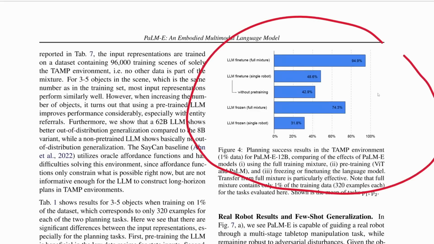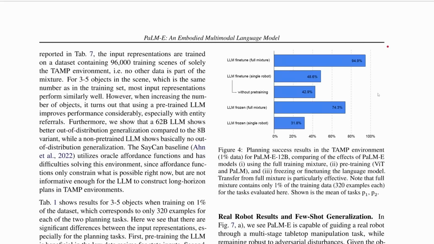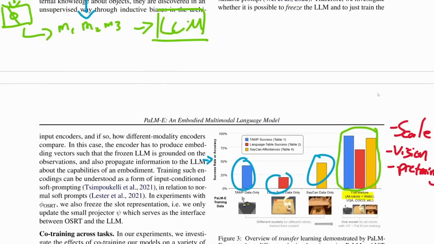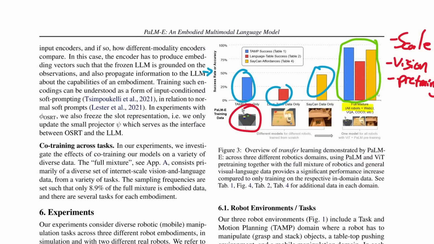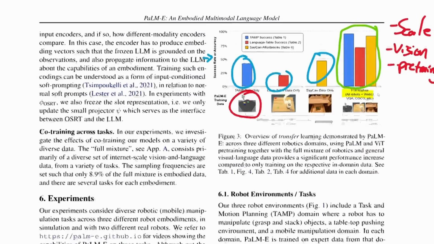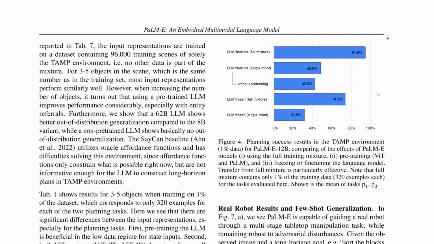Figure number 4 is what we'll be looking at next, and this is breaking down specifically the TAMP task. So this is the task, if we go back up, where we had just the one on the left here, the one that is simulated, the simulated robotics task. Except for here, we're looking at a couple more things.